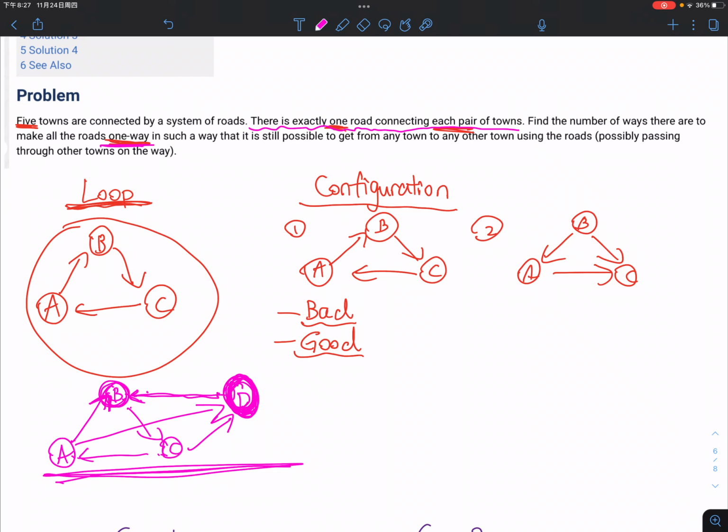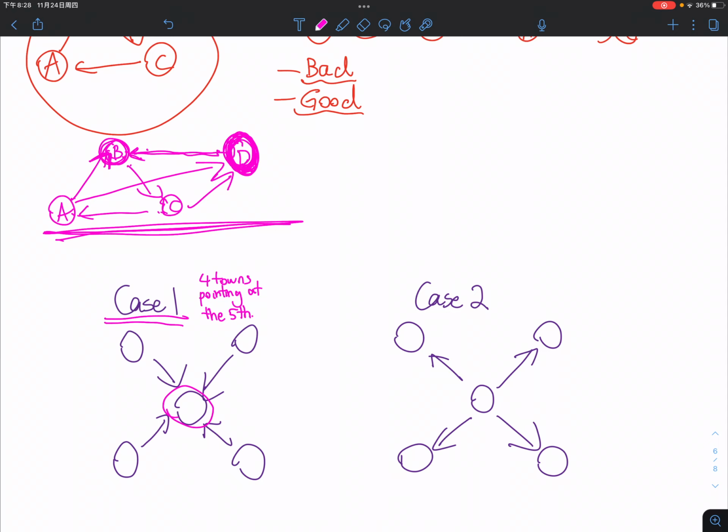Okay? So 4 towns pointing at the 5th. Now we're going to talk about whether this is a bad configuration or good configuration. Well, it's definitely a bad configuration, right? Why? Well, it's because the town in the middle that is being pointed towards really wants to go out and find his friends, right? He wants to have connection to town A, town B, town C, and town D, right?